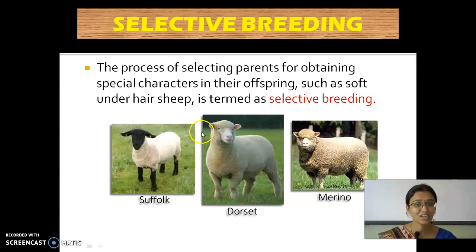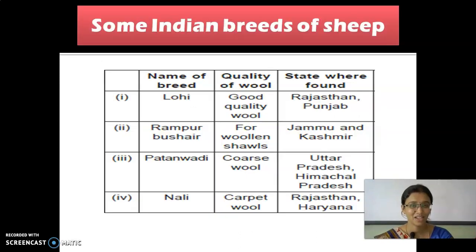See, these are some of the sheep which are produced by the method of selective breeding. So see their body, they have only the soft fine hair on their body. So selective breeding is nothing but selecting the parents to give birth to a special kind of offspring. Yes, I have given you an example also, right? The Surya's movie.